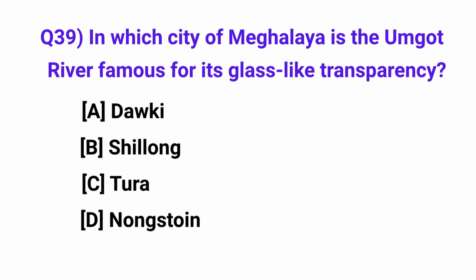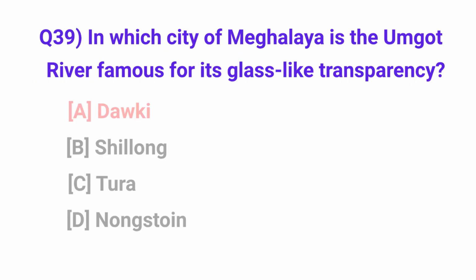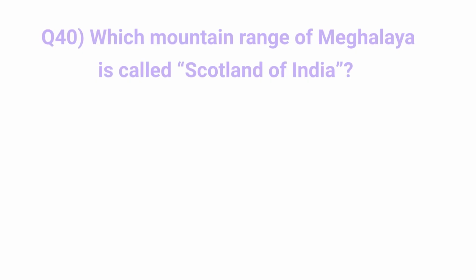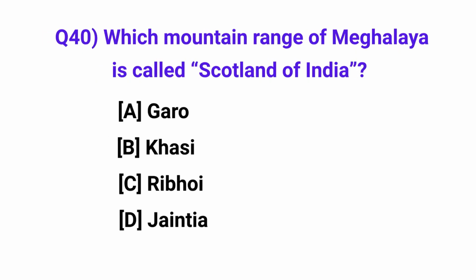In which town of Meghalaya is the Umngot River famous for its glass-like transparency? Answer: Dawki. Which mountain range of Meghalaya is called the Scotland of India? Answer: Khasi.